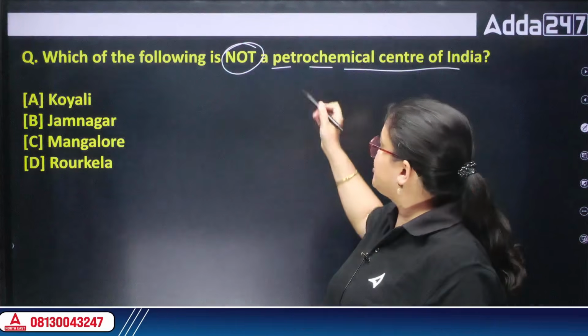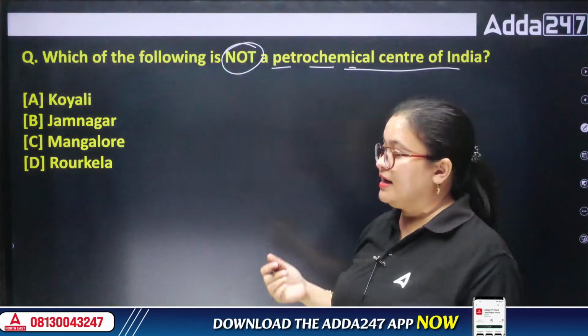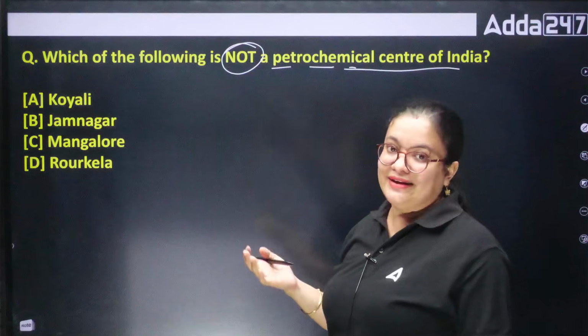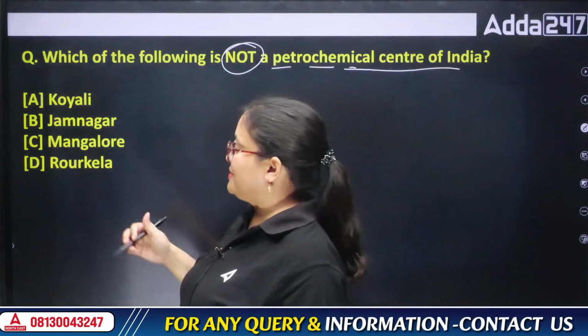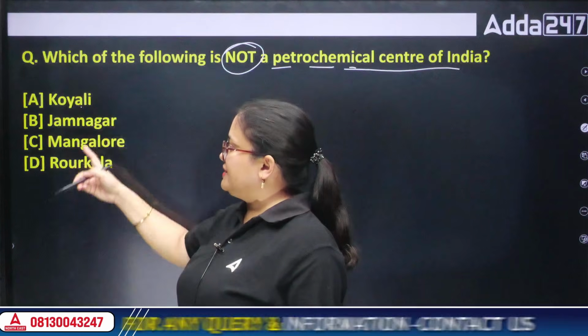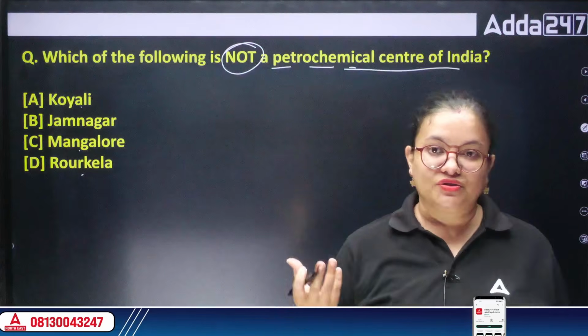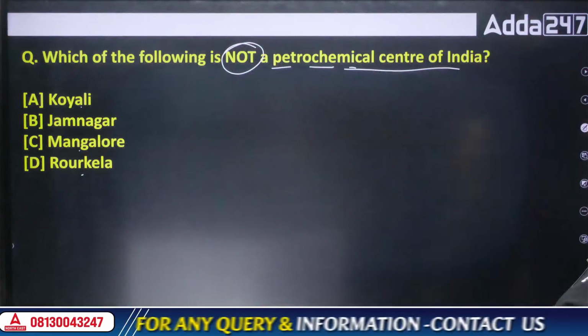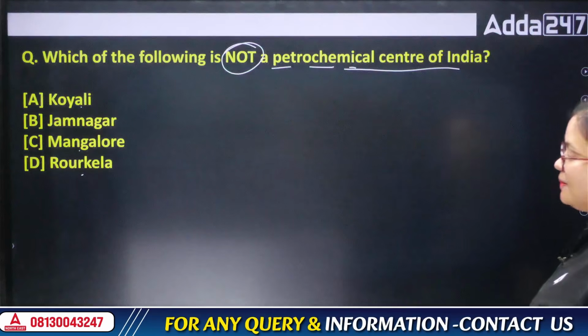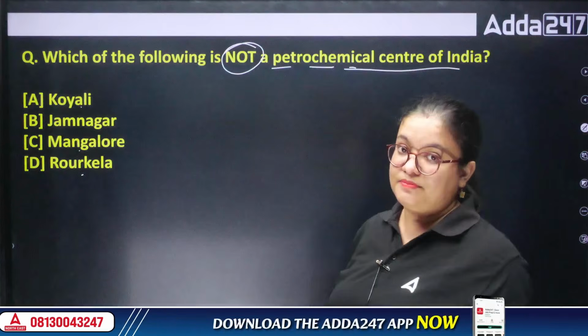So now the question is, it is petrochemical center of India. Among this, there is one such option which is not a petrochemical center. Which is the answer? Koyali, Jamnagar, Bangalore or Rourkela. So it is a bit confusing, as all the names are almost similar, which resembles a petrochemical center that is located in that particular site.